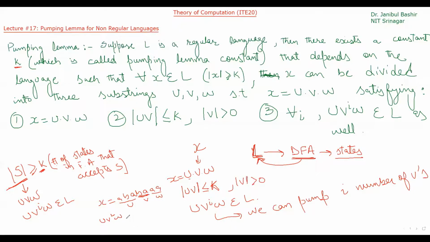So what is v square? It is U V V W. And what is that string? A B A, this is U. What is V? V is B A. Again V, V is B A. W, what is W? A A. This also belongs to the language.